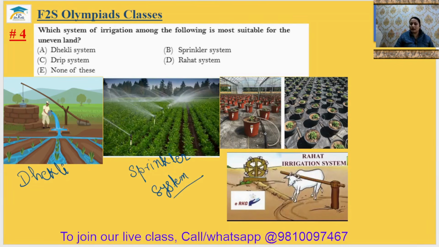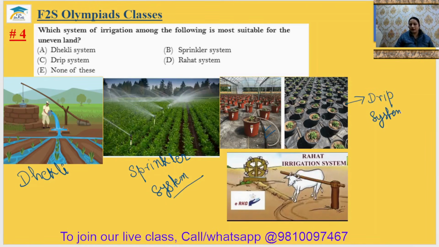In the drip system, there is a main pipe, and small pipes are connected to the main pipe. One end of each small pipe is kept at the root of the plant, so that when water flows in the main pipe, it can reach the root of the plant through the thin pipe. So this is the drip system.